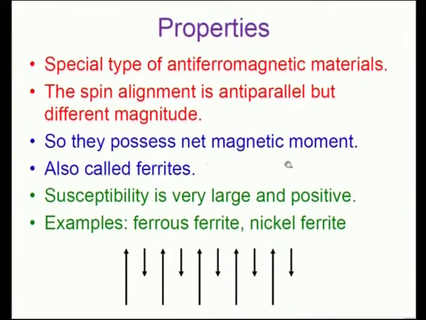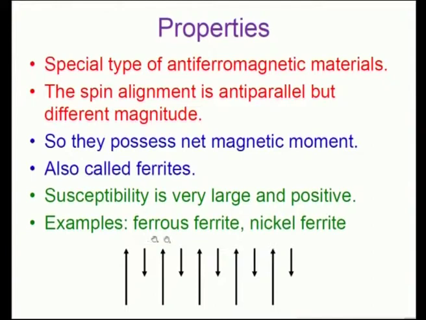So, they possess a net magnetic moment, and these materials are called ferrites, and these are the materials which are used particularly in magnetic storage devices, and the magnetic susceptibility is very large and positive. Although we say very large, this is actually intermediate between the normal ferromagnetic and antiferromagnetic materials.